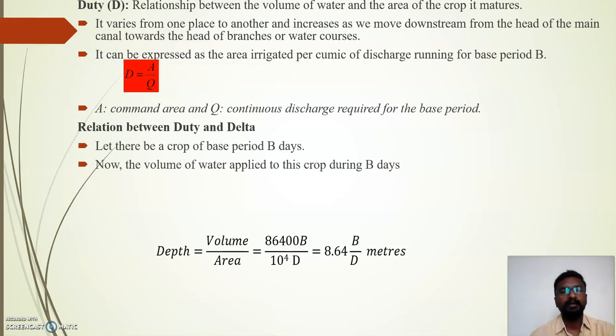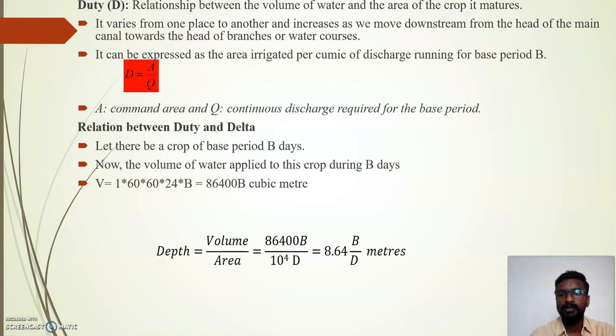So basically suppose B days is the base period of the crop, so let there be a crop of base period B days. So the volume of the water applied to this crop for B days, we can calculate how. The discharge is suppose 1 meter cube per second, because it is per cumec. So duty is for per cumec. So that's why 1 meter cube per second, we need to convert into meter cube only.